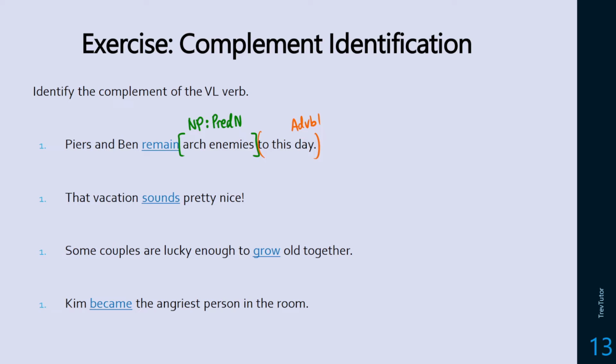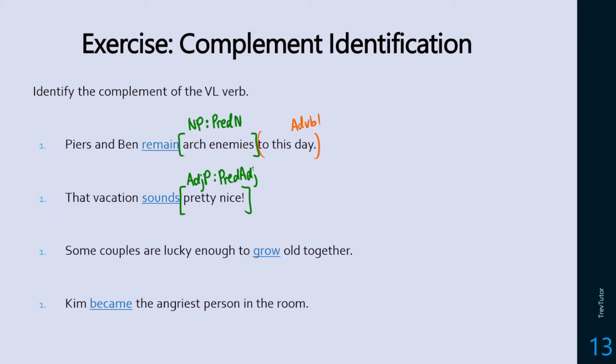Okay, next one. That vacation sounds pretty nice. So pretty nice is going to end up being our thing that vacation equals. The form of this is an adjective phrase. It's an adjective nice with the qualifier pretty, and this is therefore going to be a predicate adjective.